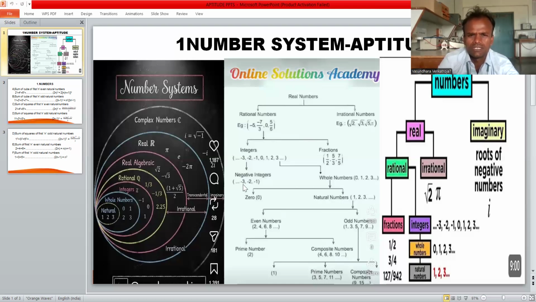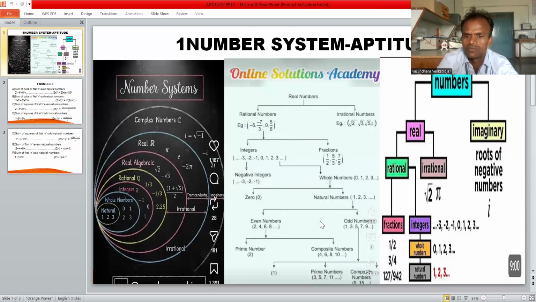Integers are negative or positive numbers, classified into negative integers and whole numbers. Negative integers go from -1 up to infinity, and whole numbers go from 0 up to infinity. Except 0, whole numbers are called natural numbers.